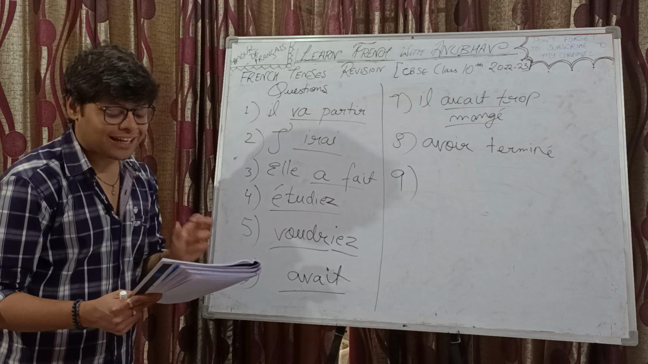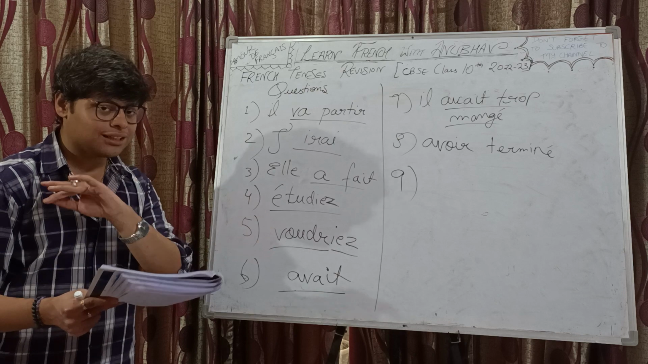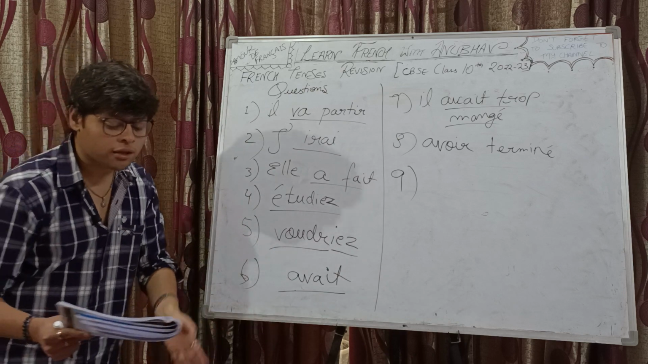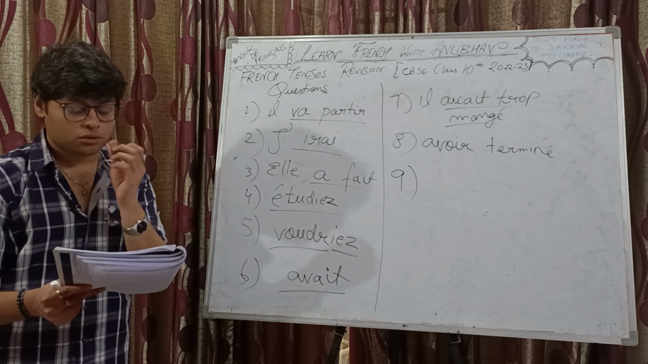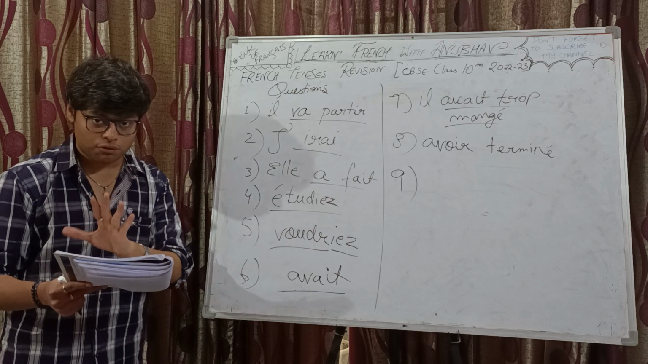Il aime ___ des fruits. Manger is the verb. There's no indicator, like he likes to eat fruits. There's no indicator that it's in the past or in the future or an order. No, there's no indicator like that. Simply, il aime manger. I won't say the answer, sorry. Il aime ___ des fruits.